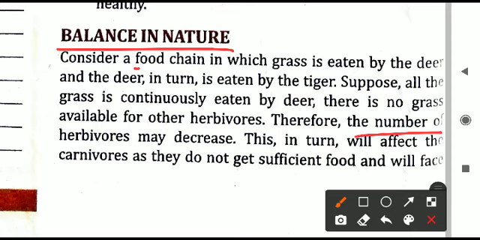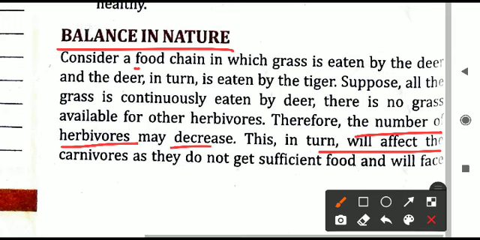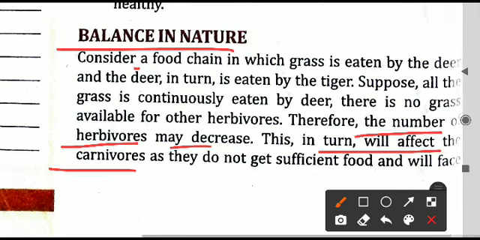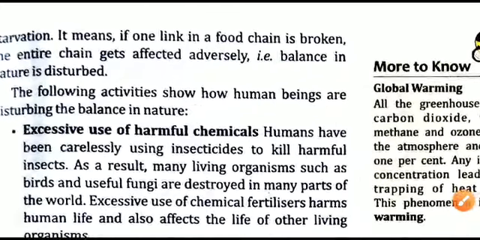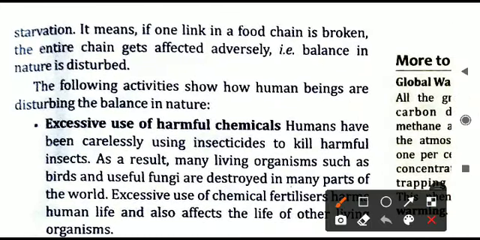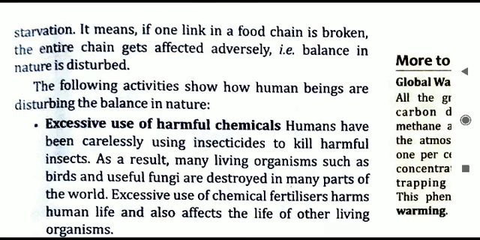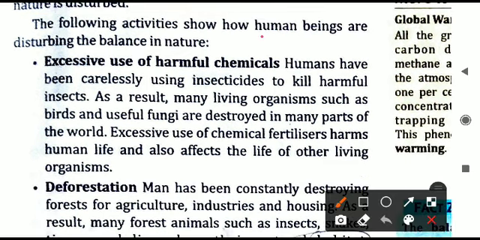And we can say if the number of herbivores is decreasing, it will affect everything. If the plant-eating animals are decreasing, what will happen? The carnivores will not get food, and finally they will also die. So each and every organism in nature has a proper role, and if even a single link in the food chain is broken, the entire food chain is affected and the balance in nature will be disturbed. But human beings are doing the same thing.